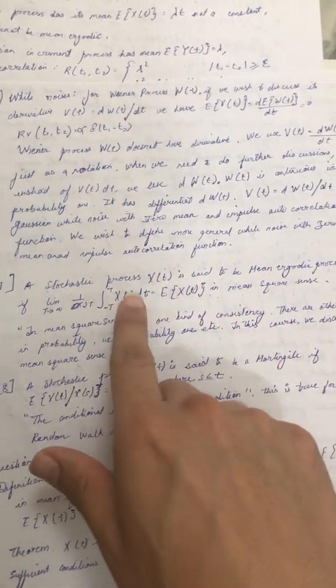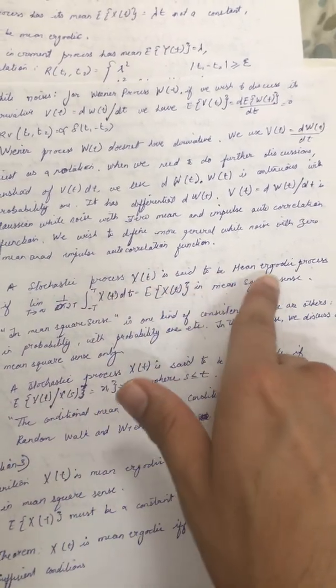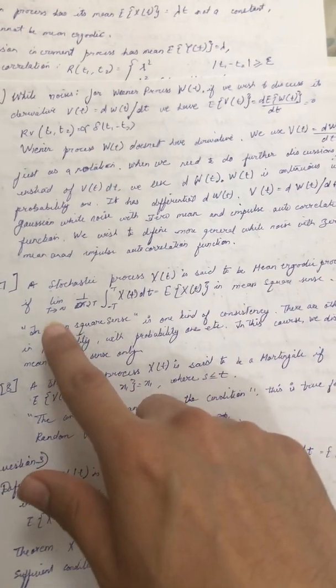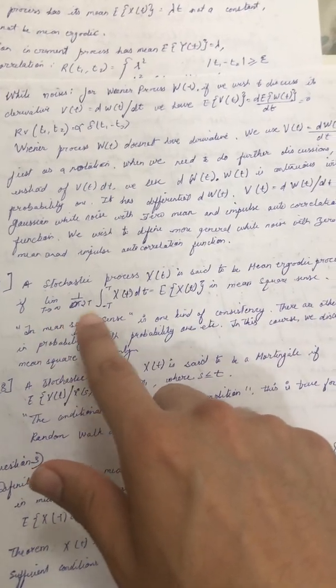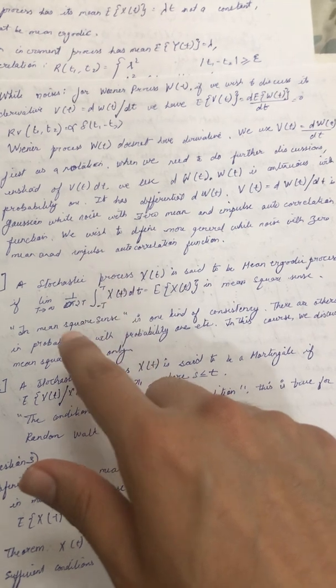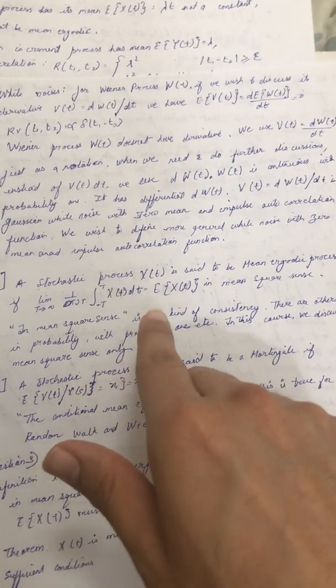The seventh, a stochastic process X(t) is said to be a mean ergodic process if the limit as t tends to infinity of 1 by 2T times the integration from minus T to T of X(t) dt is equal to the expectation